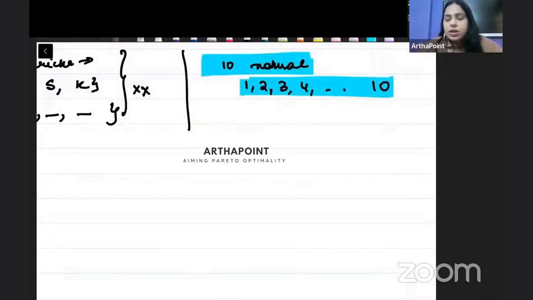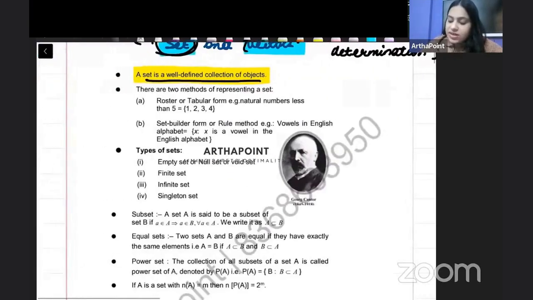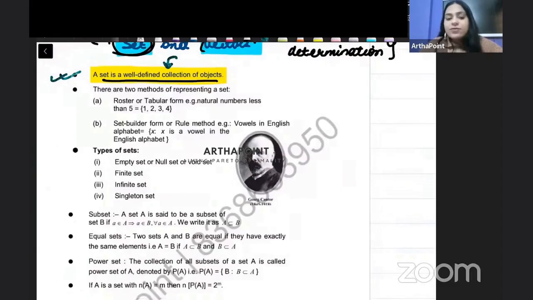तब वो set हुआ. So if I tell you, give me the most bright students of the class, for you and me, it will be different. Then it is not a set. So first of all, we need to understand कि set और collection में difference क्या है. A set is a well-defined collection of objects. I have to be able to well define that. सिर्फ तब उसको हम set बोल पाएंगे.